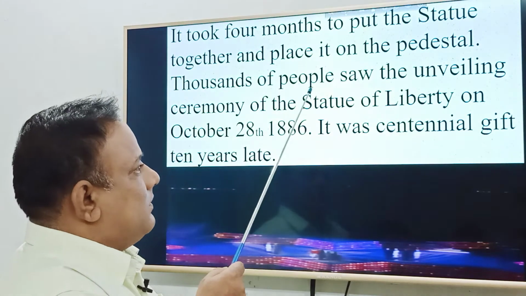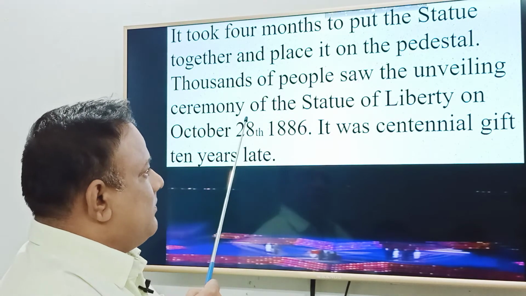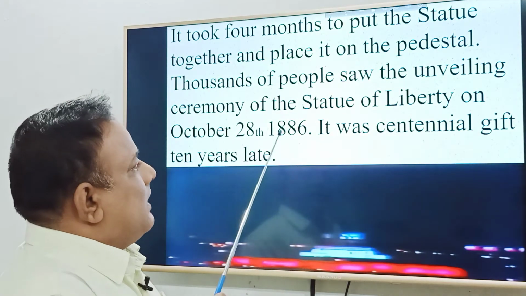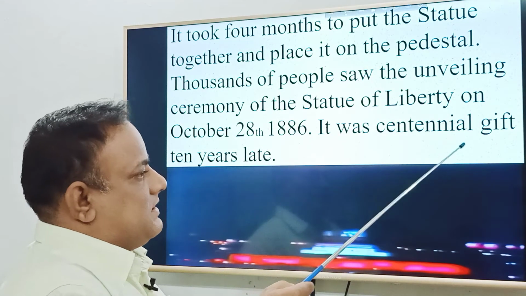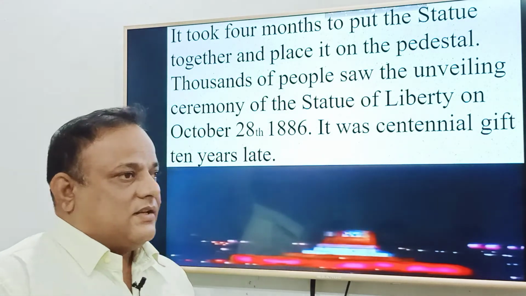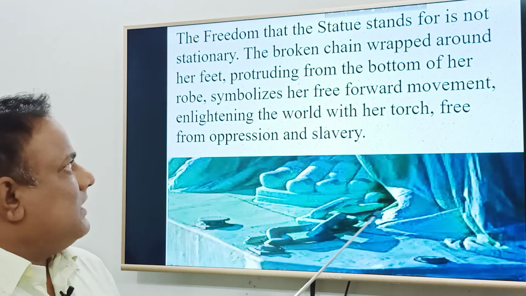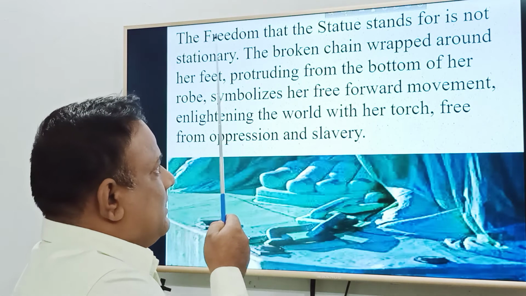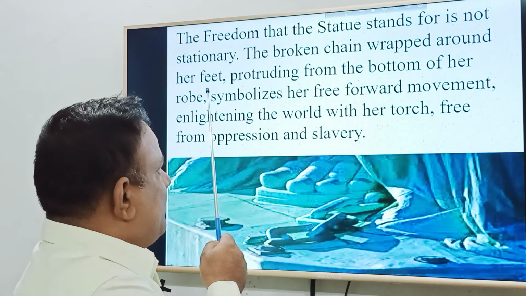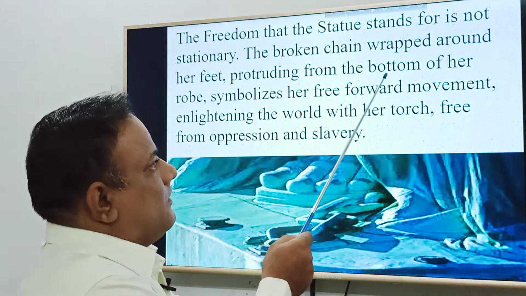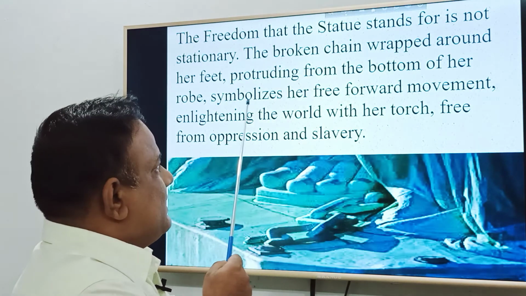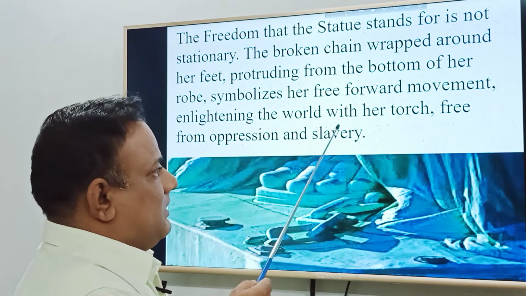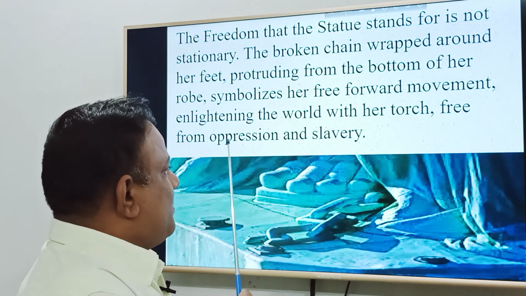Thousands of people saw the unveiling ceremony of the Statue of Liberty on October 28, 1886. It was a centennial gift, 10 years late. The freedom that the statue stands for is not stationary. The broken chain wrapped around her feet, protruding from the bottom of her robe, symbolizes her free forward movement, enlightening the world with her torch, free from oppression and slavery.